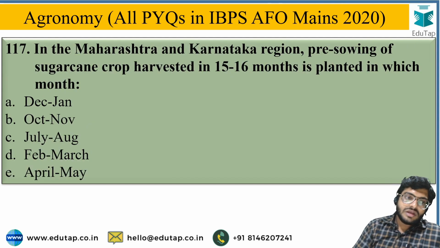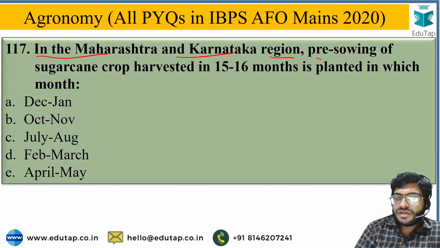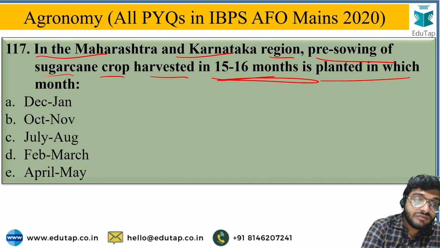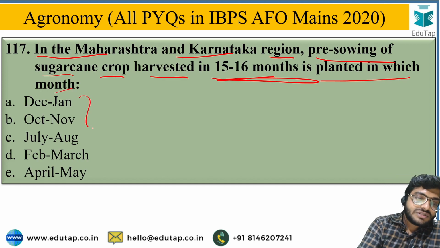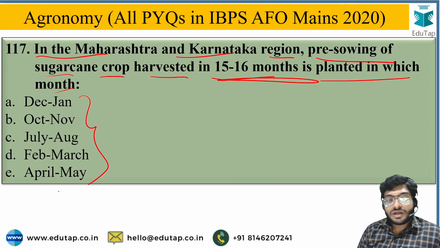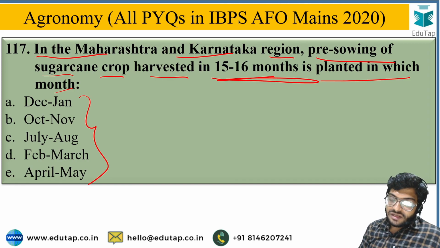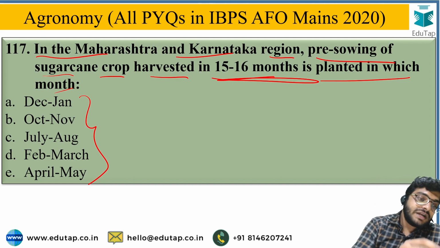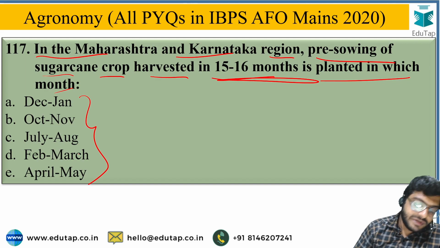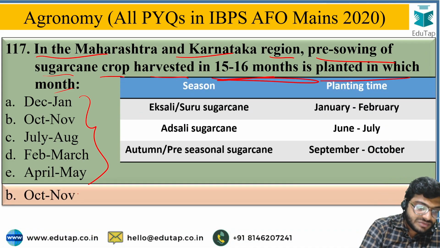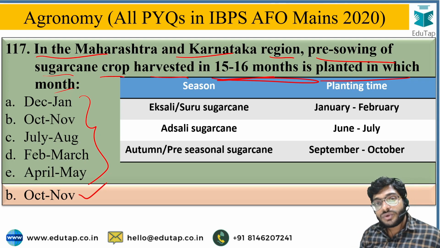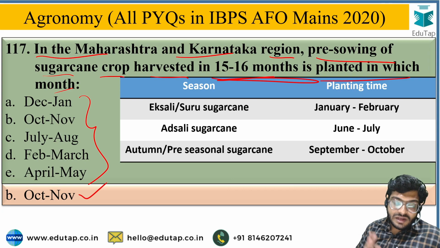Okay, so next, in the Maharashtra and Karnataka region, pre-seasonal sugarcane, which is harvested in 15 to 16 months, is planted in which month? From the given options you have to identify the planting month of pre-seasonal sugarcane in Maharashtra and Karnataka, and the options are December, January, October, November, July to August, February to March, or April to May, and the correct answer for the question is option B, that is October to November, the planting time for pre-seasonal sugarcane in the Maharashtra and Karnataka region.